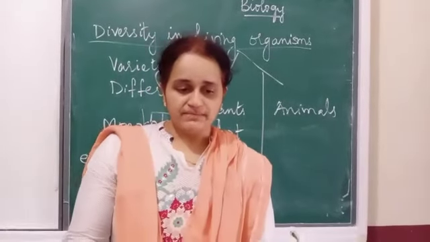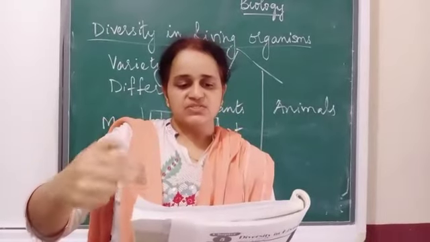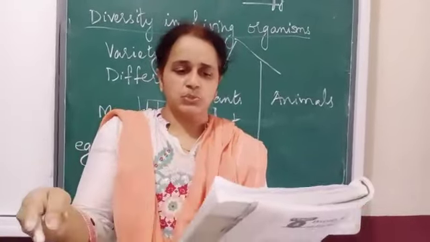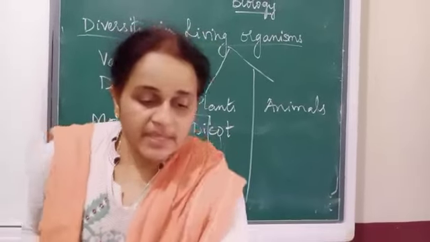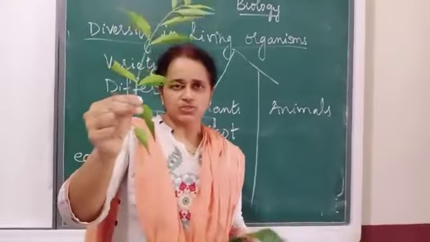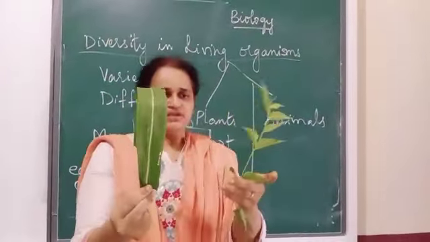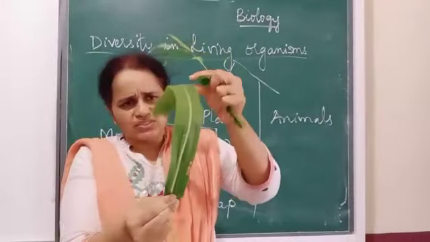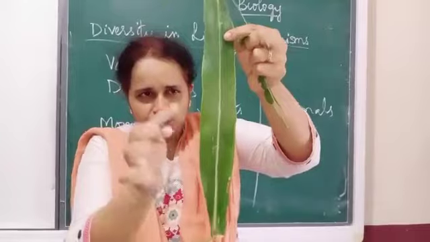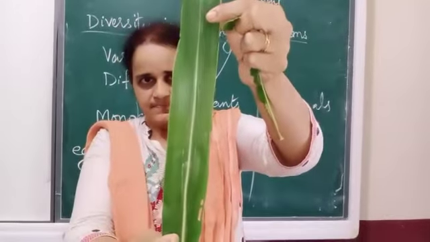Page 51, you have a table there. This table consists of the name of the plant, length of the stem, all these notes. Now, if we compare these two leaves, neem belongs to dicot, maize belongs to monocot. If we have a closer view of this maize leaf, you can see something very much like straight lines in it.